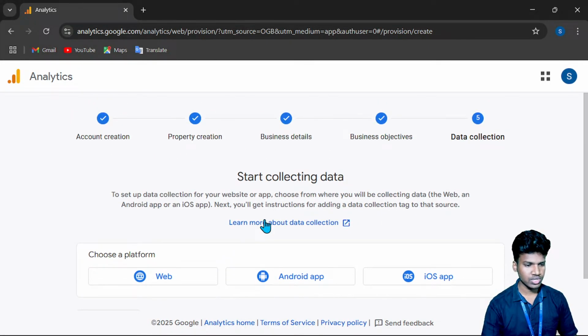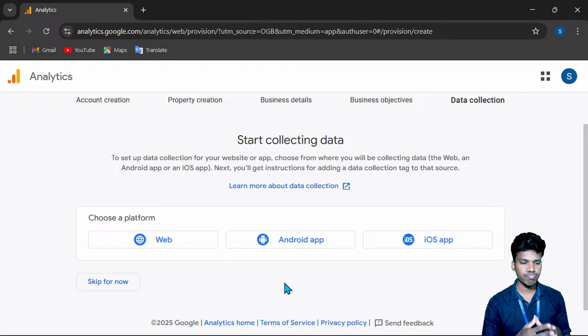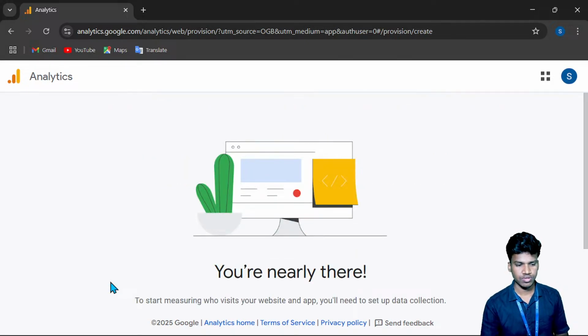Next is the collection of data. Which kind of platform will you use when collecting the data? If you have a website, you can choose web. If you have an application, you can choose the Android app. And if you have iOS, like an Apple iPhone, you can choose the iOS app. Now it is not needed, so I give skip.